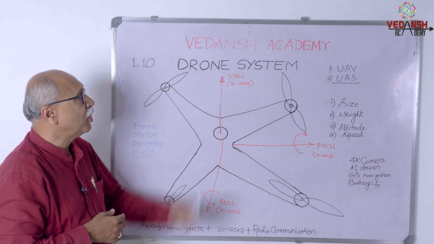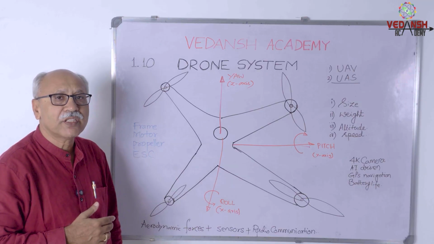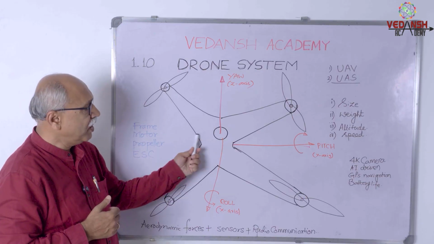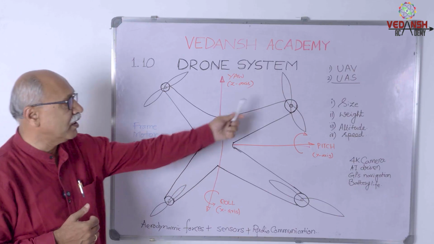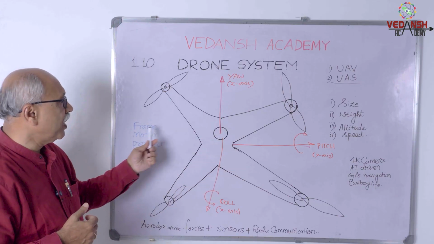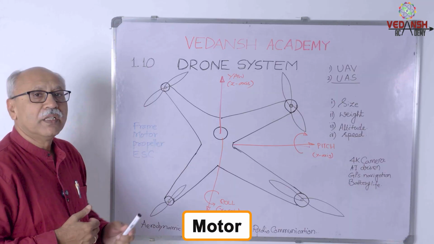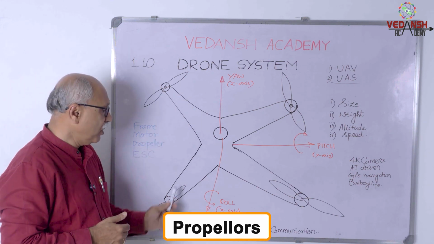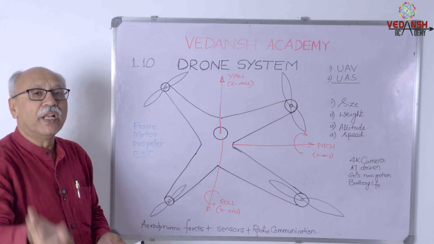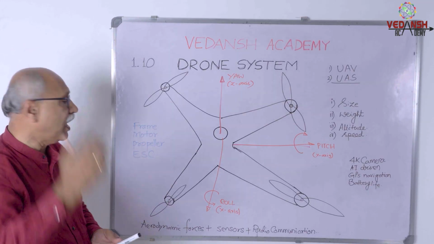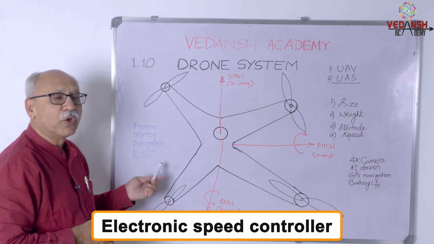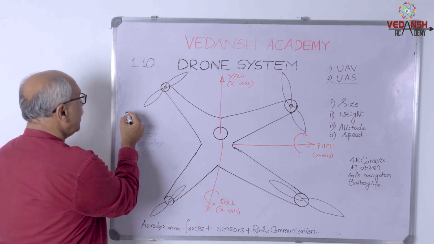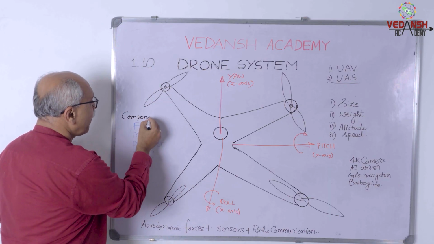So it is very interesting to know how it functions and what are the various parts. Look at here, this is a schematic diagram of a drone which consists of a frame. Completely it is made up of frame and fitted with a motor. Of course, it needs a motor for its own drive and also propellers. So these are the propellers which are needed to lift the drone at a certain altitude, and also electronic speed controller for controlling the speed of this drone. We need to have this. So these are the components of this drone system.